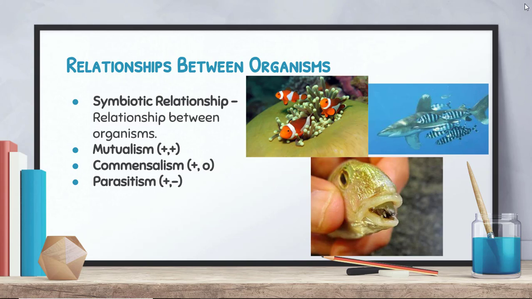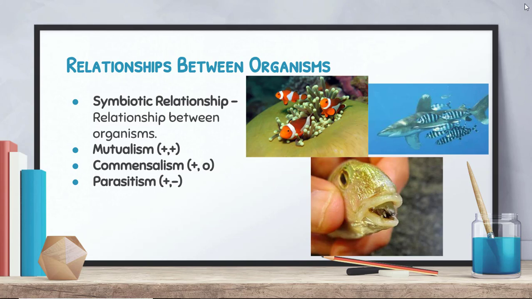Another one we're going to take a look at is commensalism. Commensalism is where one organism benefits, but the other organism really neither benefits nor suffers in the relationship. The example here is the shark and the zebrafish. The shark does not benefit nor suffer from this. The zebrafish follow around the shark, hoping to get little bits of food that are left behind after a shark has its meal. So the zebrafish benefit. The shark neither really benefits nor suffers from that particular relationship.